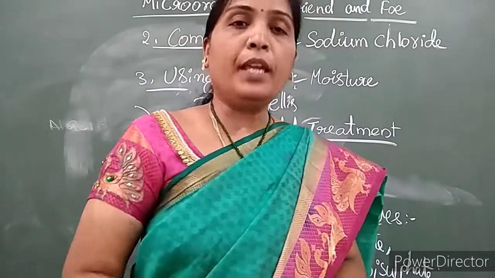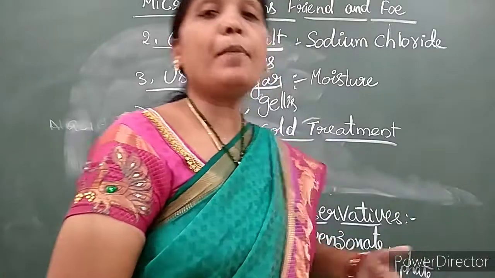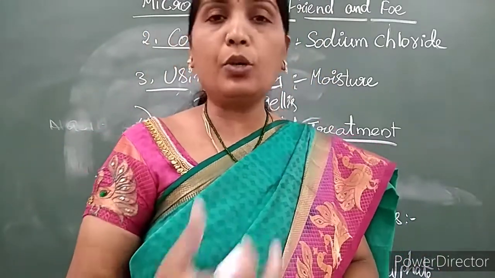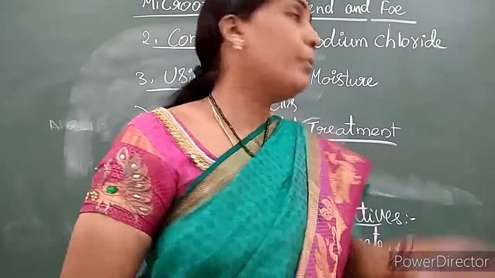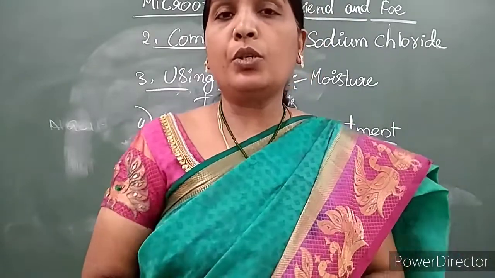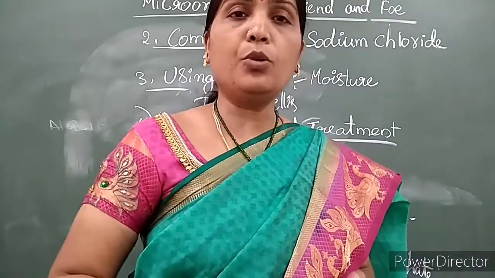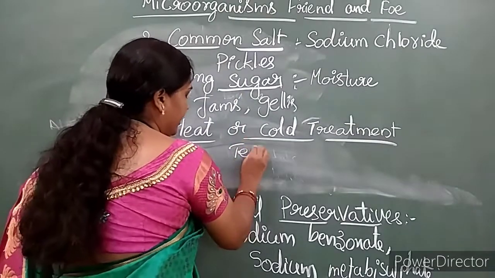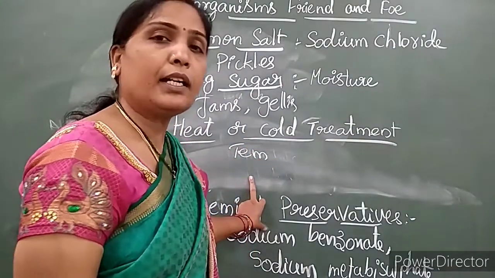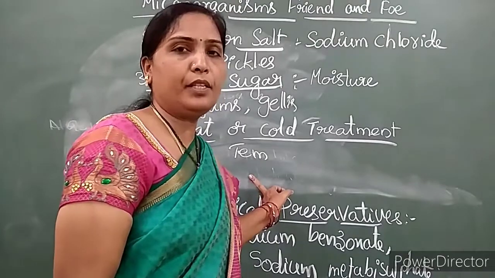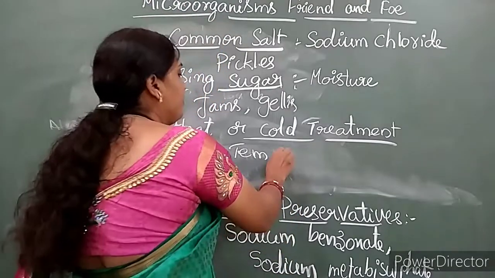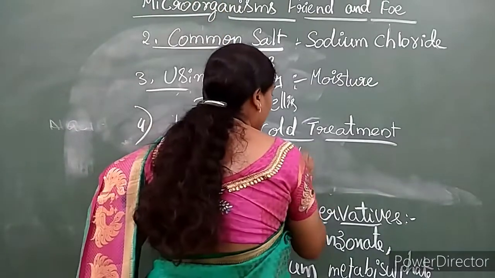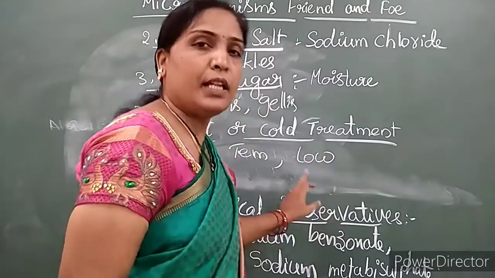You learnt, no? In the same way, some microorganisms which live at low temperatures get killed by using the cold treatment. So to preserve the food items, we use heat and cold treatment. At high temperatures, the organisms which live at high temperatures get killed, and by bringing them to very low temperatures, the low-temperature organisms get killed.